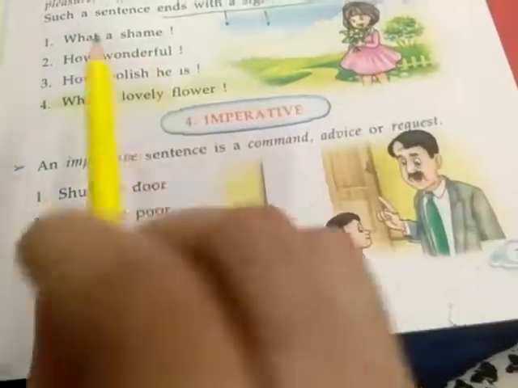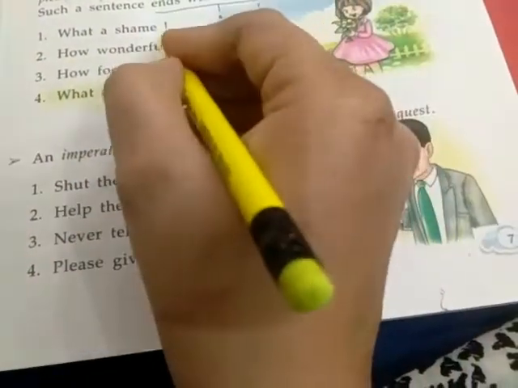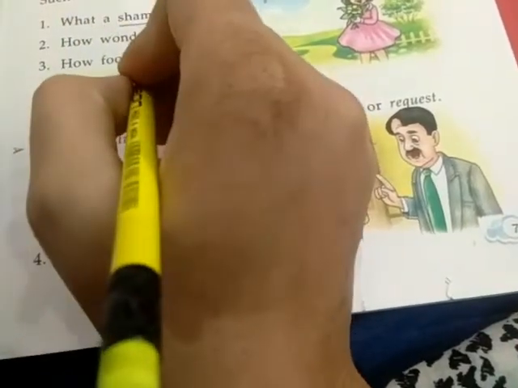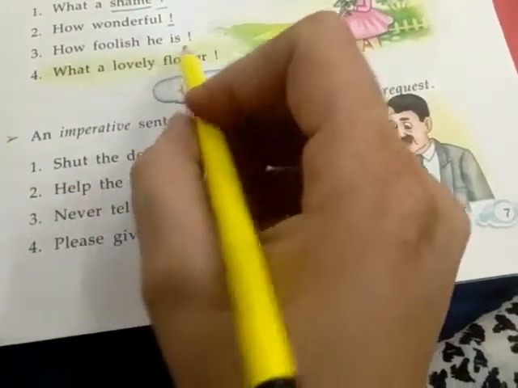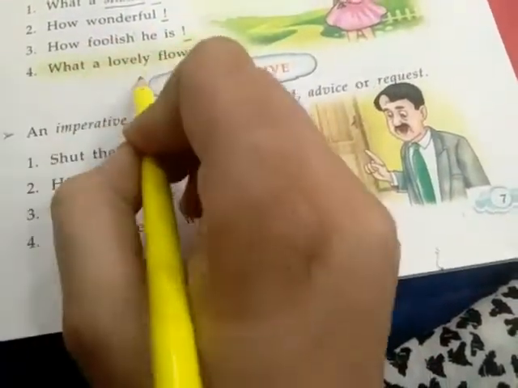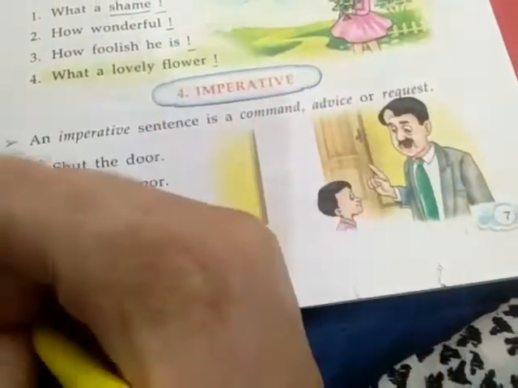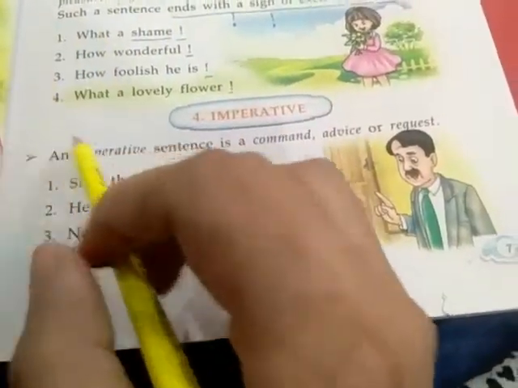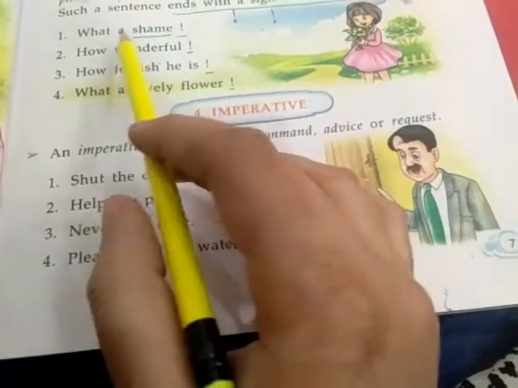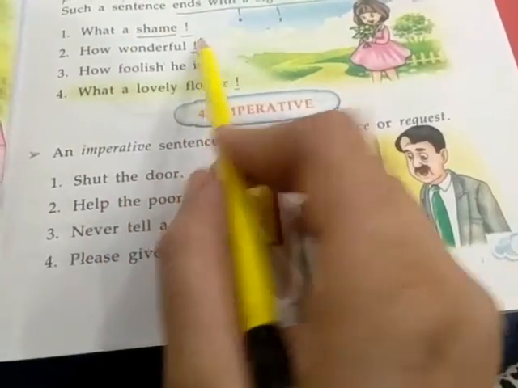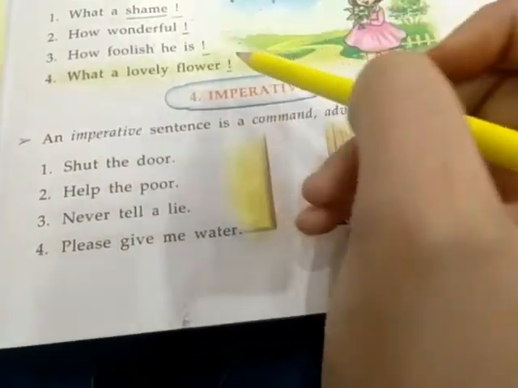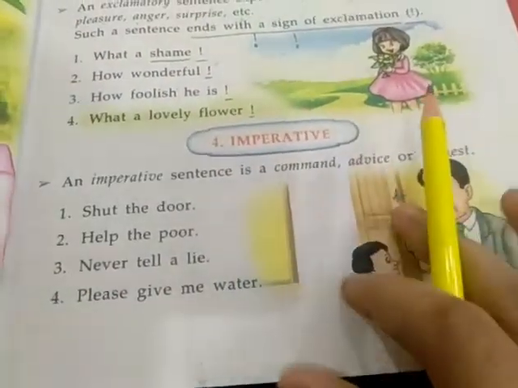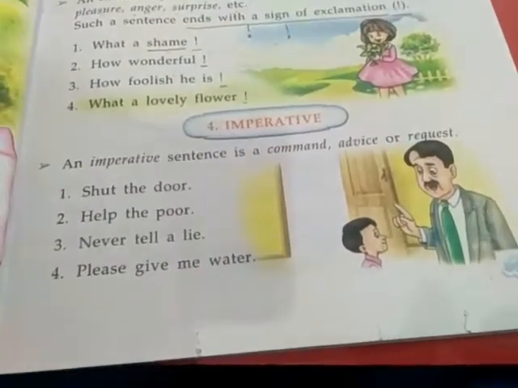Let's take some examples. First is, what a shame! Exclamation mark. A strong feeling is coming here. The second one is, how wonderful! Exclamation mark. How foolish he is! Exclamation mark. What a lovely flower! Exclamation mark. So all the sentences have finished with an exclamation mark. As you can see, students, all the sentences have an exclamation mark. Okay, so they all are exclamatory sentences.